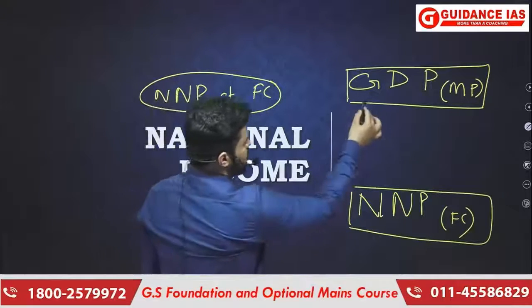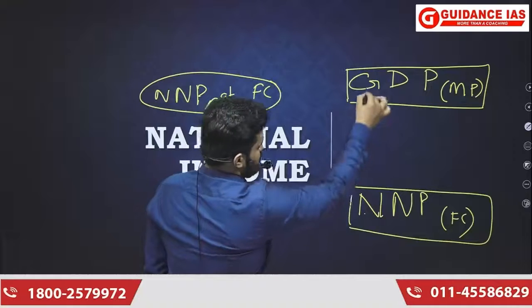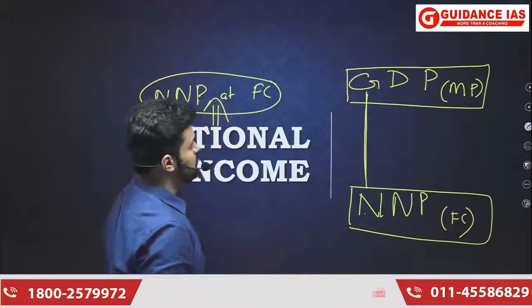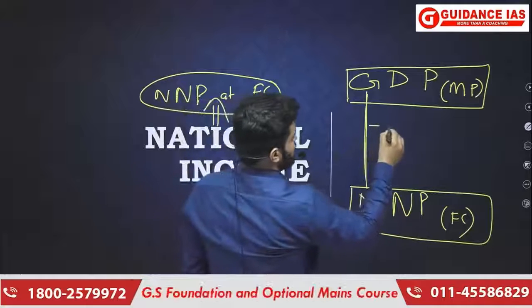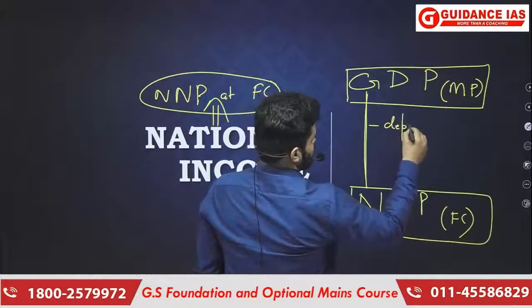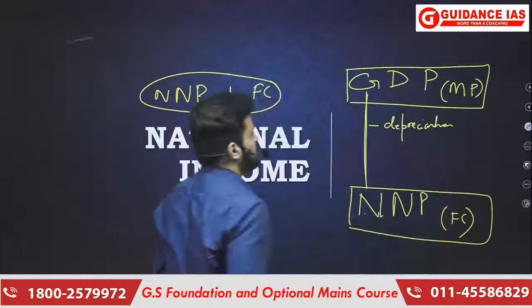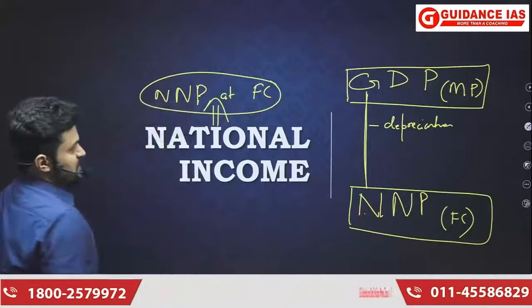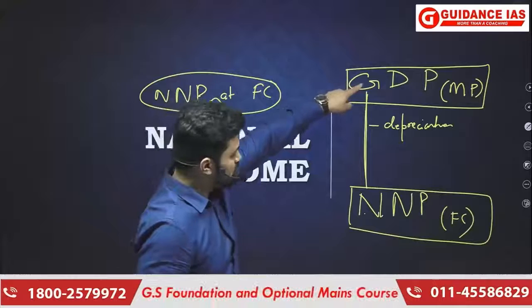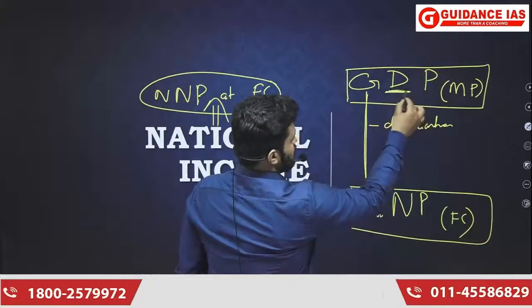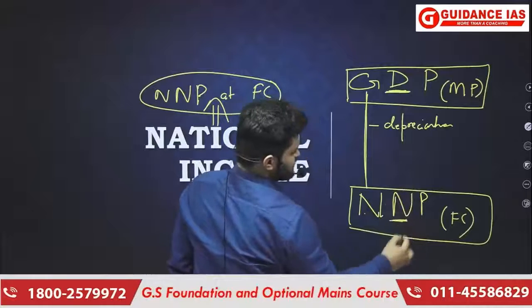Okay, so here it is gross and here it is net. So how to get net from gross? What are we going to do? We are going to subtract depreciation. Yes? We are going to subtract depreciation from gross to get net. Then here it is domestic and here it is national.